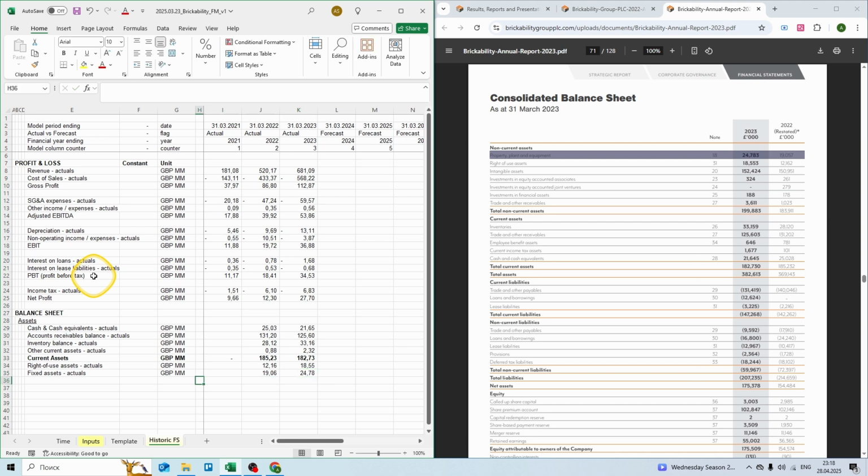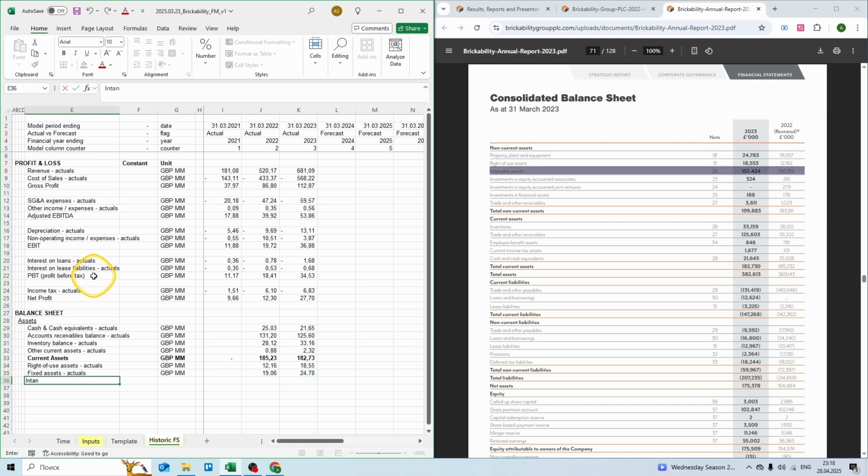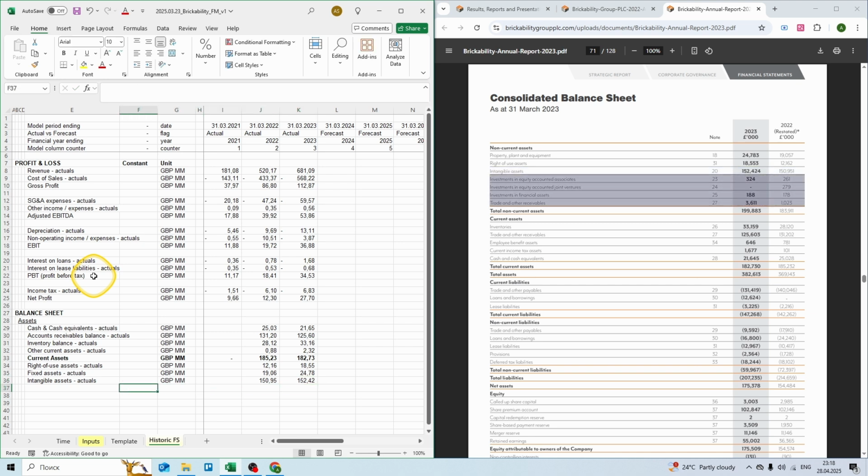Then we have intangible assets. £1,000,000. 151 million in 2022 and 152 million in 2023. Let's combine the remaining items and call them other non-current assets. Again, unit is £1,000,000. Let's speed up the process.